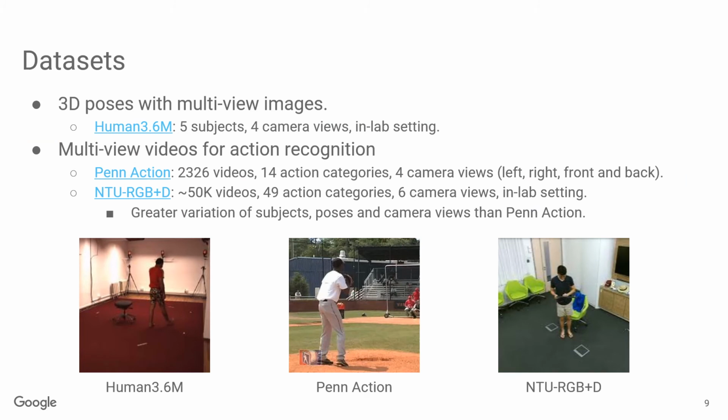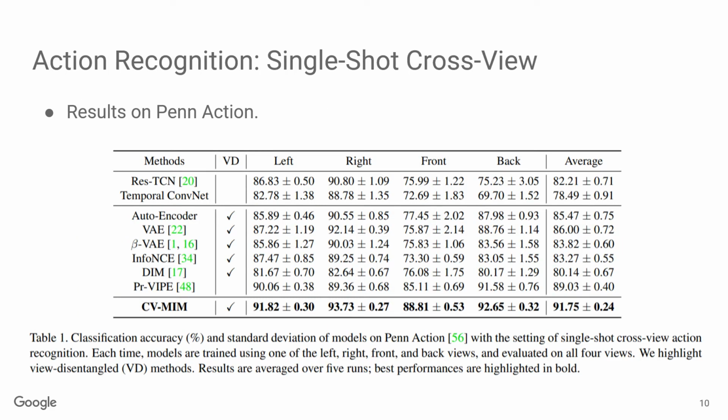In our experiments, we trained the proposed CVMIM on the Human3.6M dataset and evaluated on two standard benchmarks for multi-view action recognition, including PAN action and NTU RGBD. We start by evaluating our method on PAN action under the newly proposed single-shot cross-view setting, where only actions from one view are used in training and actions from all views are used for evaluation.